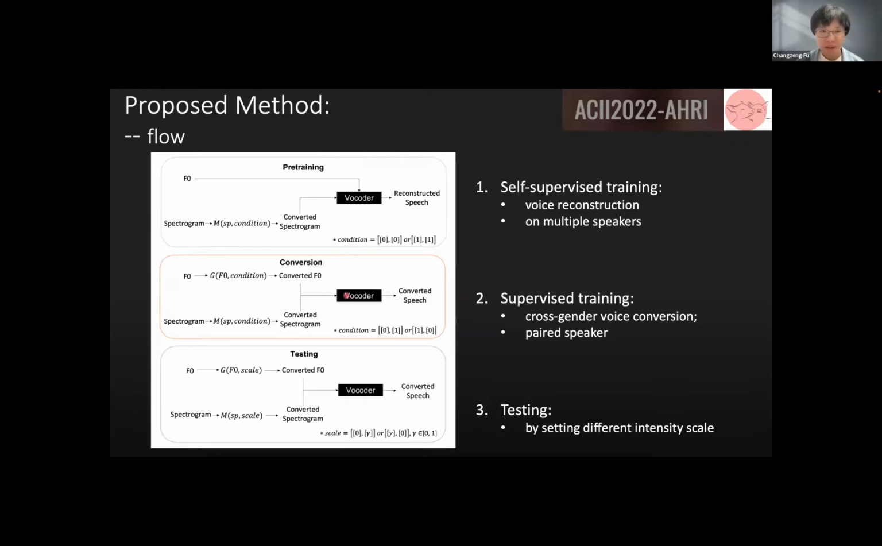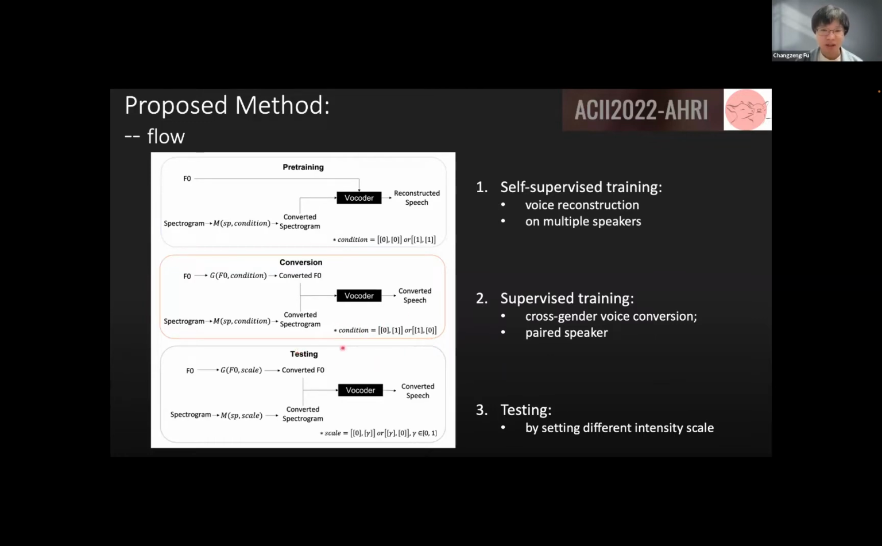male to male. And after that, we have a conversion part in which we fine-tune the pre-trained model on the paired speaker dataset. So in this part, the model was told to convert the voice from female to male or male to female. So the condition becomes 0 to 1 or 1 to 0. And after that, it's testing.